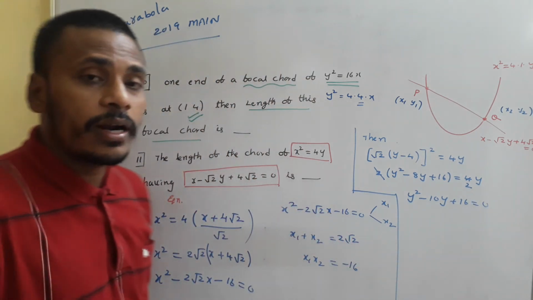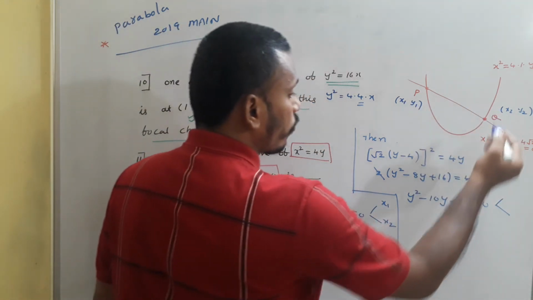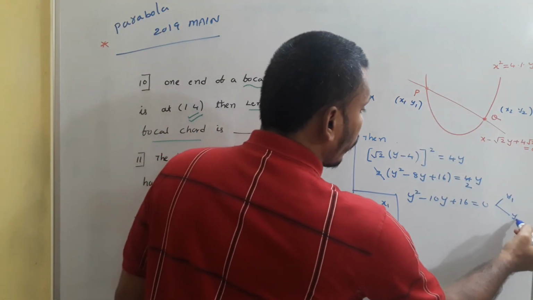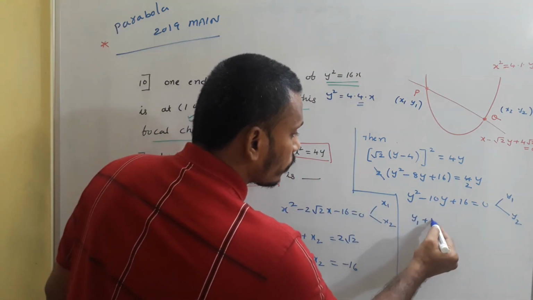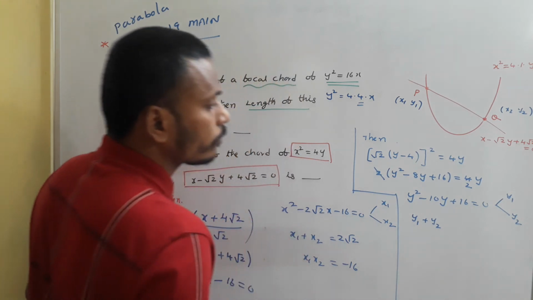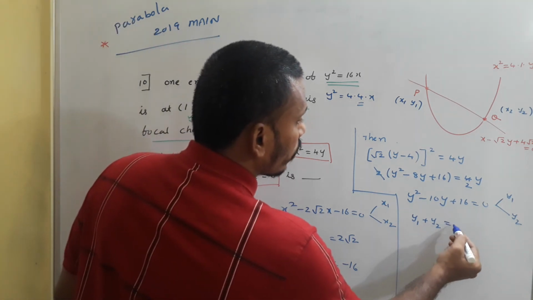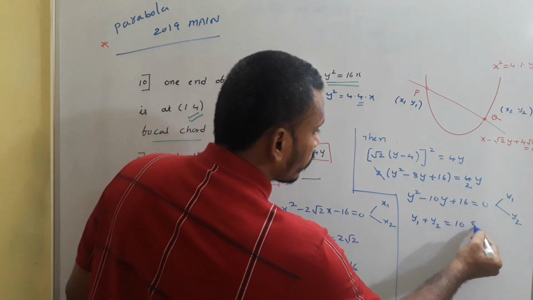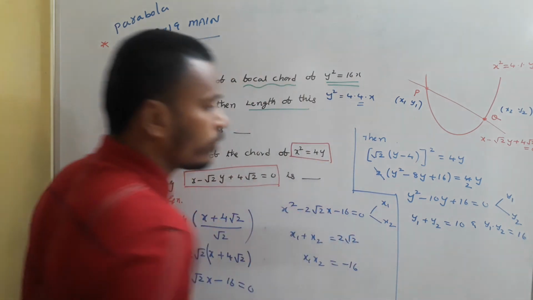And now this quadratic is in terms of y. It represents again the coordinates of P, Q, whose roots are y1, y2. Okay. Then think about y1 plus y2, which is equals to what? y1 plus y2 is 10. As well, what is y1 into y2? And that is equals to 16.